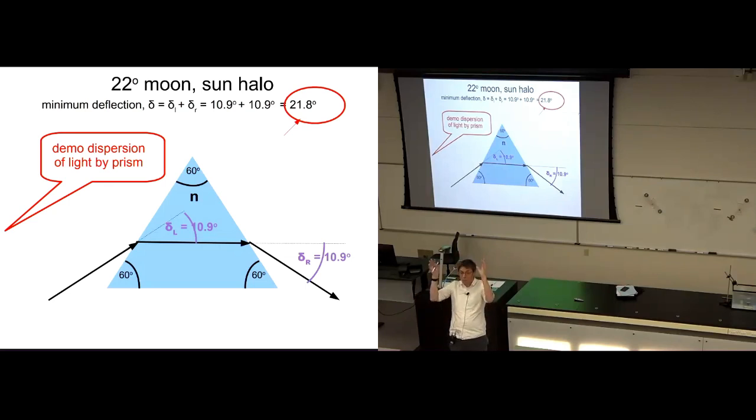So we're able to determine that there's ice in the atmosphere by the angle of the halo. If there were crystals of diamond in the atmosphere, then the halo would be at a different angle. We'd be able to determine it is crystals of diamond in the atmosphere because of the different angle of the halo. Anyway, those are two examples of the laws of propagation, reflection, and refraction of light.